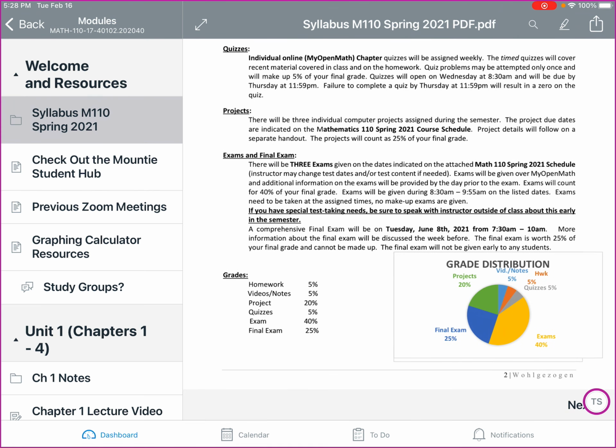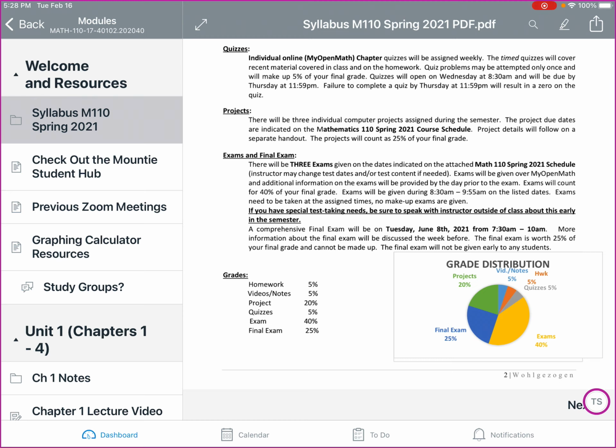Quizzes are going to be by chapters, and I encourage you guys to use your notes and a calculator during the quizzes. They are timed and they will cover recent material covered in class and in the homework. Quiz problems can only be tried once, and this will make up 5% of your final grade. Also, the quizzes are timed, so make sure that you keep track of that time. They open on Wednesday at 8:30 a.m. and they're going to be due by Thursday at 11:59 p.m. Failure to complete it by Thursday results in a 0 for that quiz.